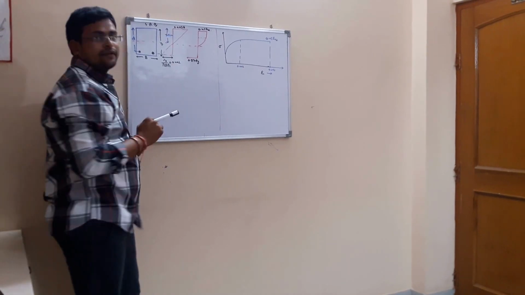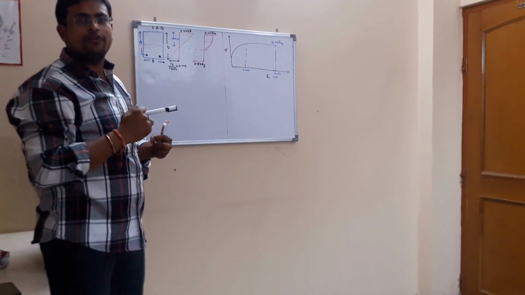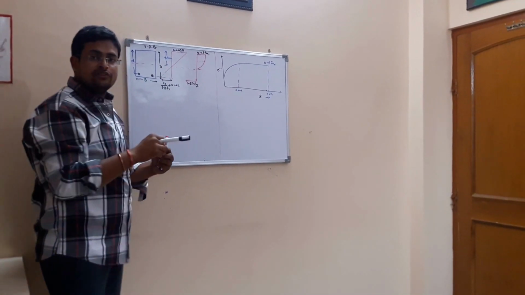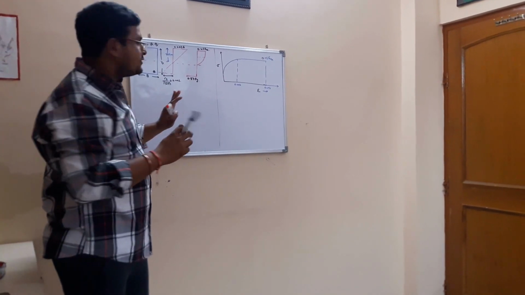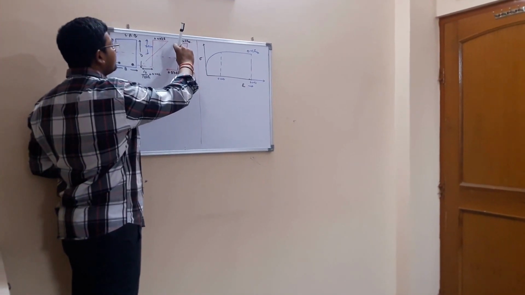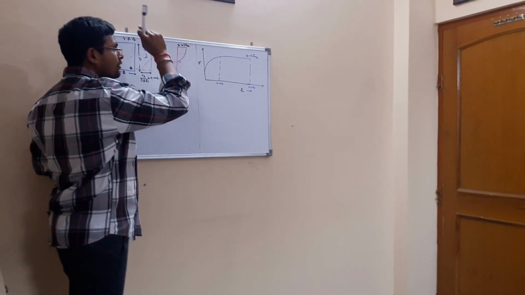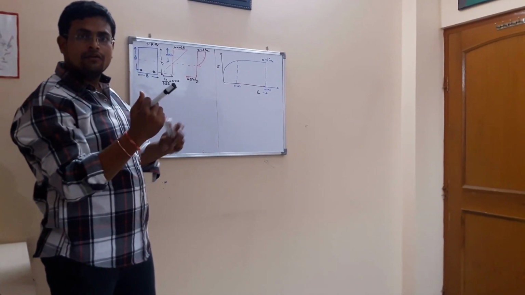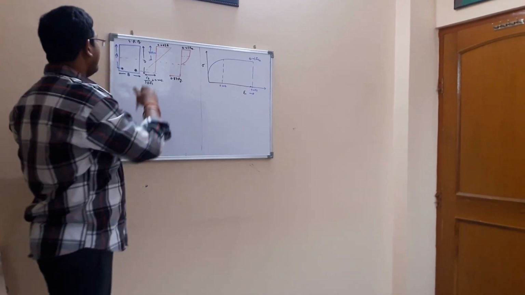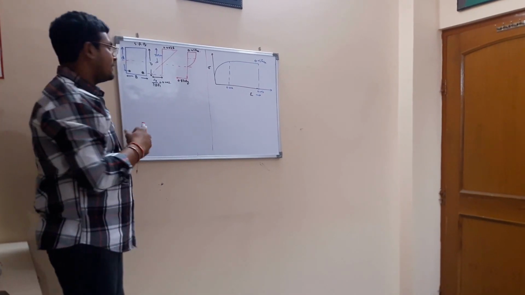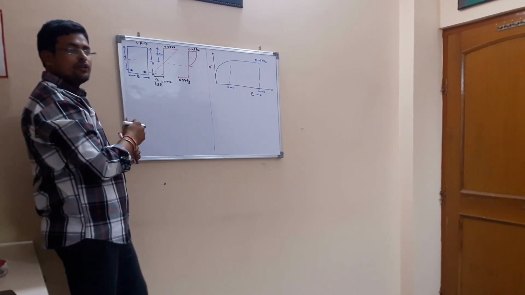Generally we take that for the balanced section. XU can be either case: one XU where the concrete fails first and one where the steel fails first. Now, how will we calculate XU limiting? That is what we are going to explain.